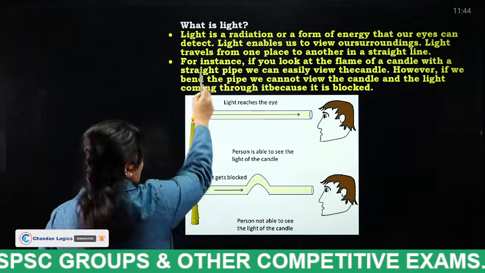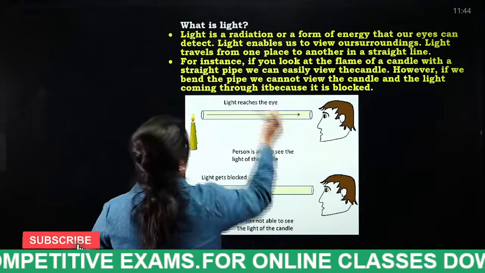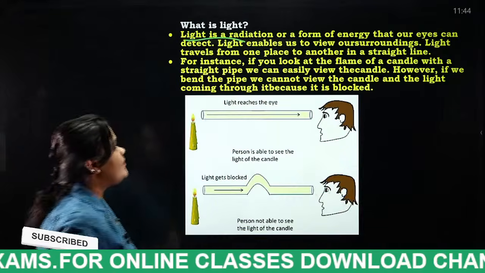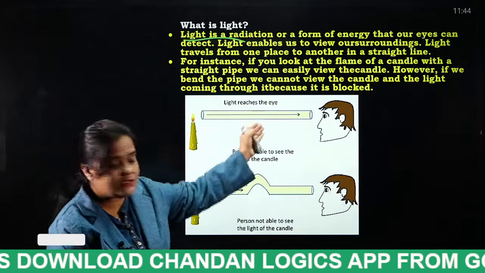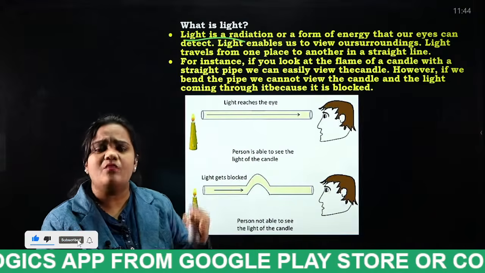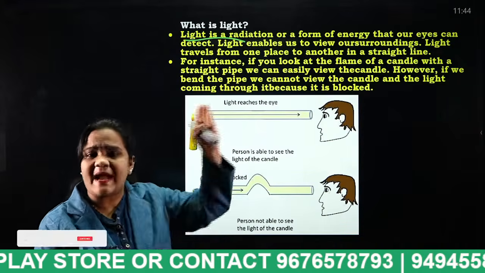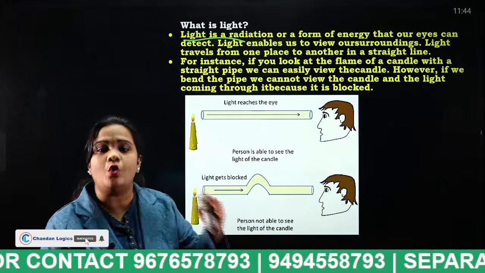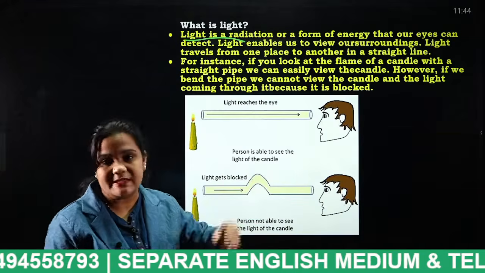Okay. So light is a radiation. Light is a radiation or a form of energy that our eyes can detect. Light enables us to view surroundings. So we are able to see our surroundings. Why? Because there is a presence of light. If there is no light in the night time, can we see our surroundings? No. Why? Because there is an absence of light. So that is the importance of light.